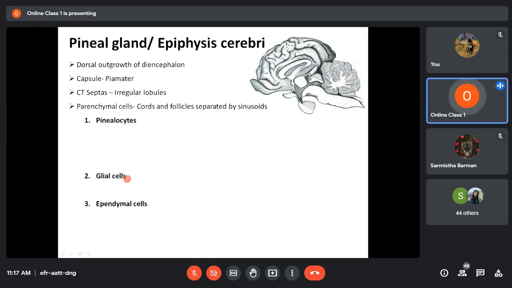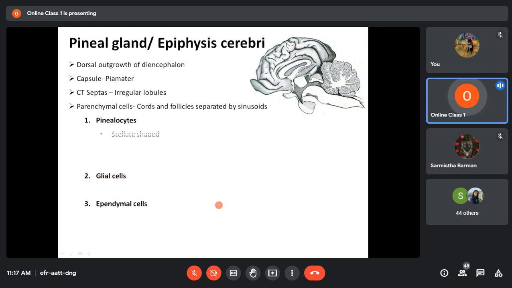Or you can say this glial cell, for them you can also write astrocytes. Rather, you should write astrocytes. You can say inside the pineal gland, three types of cells are there: pinealocytes, astrocytes, and ependymal cells.